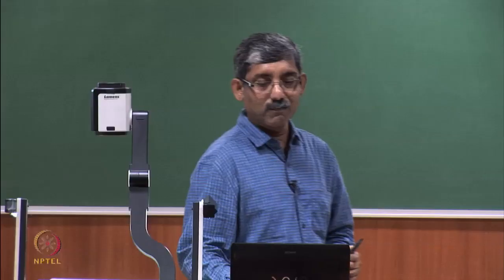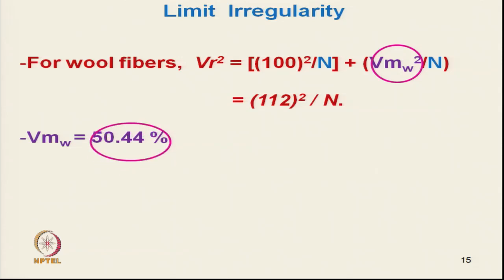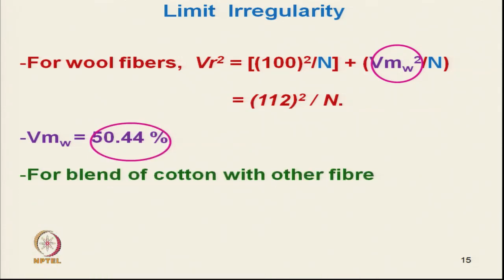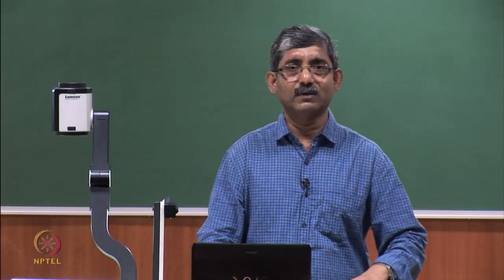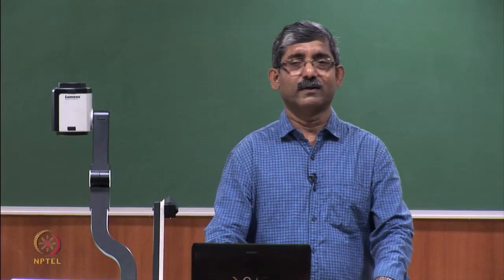Okay. So, for blended yarn, say polyester cotton yarn, this will typically be 118, that has been actually observed. So, this is the limit irregularity of polyester cotton or any synthetic fiber blended with cotton. These are the formulas one can directly use to get an idea about the limit irregularity.